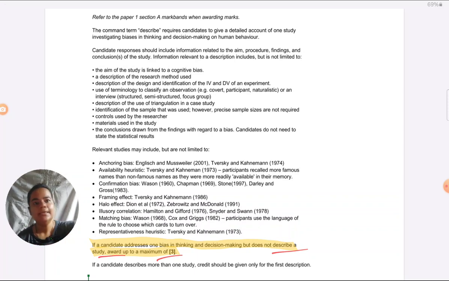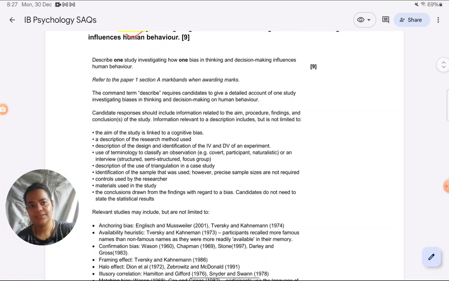That's number 1. Next thing you need to notice: because it is a study based SAQ, they want you to give quite a few explicit details about the study, including the aim, research method, IV, DV, controls, material, depending on which type of study you're taking. If it's an experiment, the things which I've ticked, you have to cover those. You have to give the conclusion. You have to give standard features like sample and sampling technique.